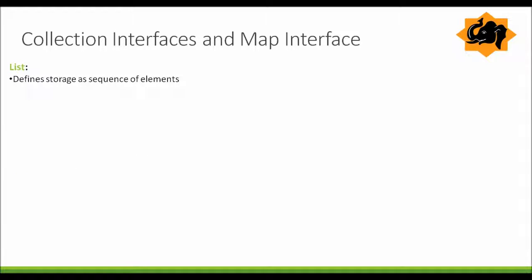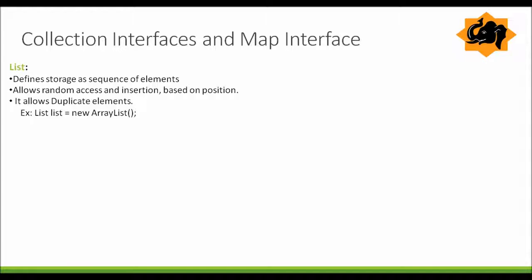List. So when do you define a list? A list of objects, like in a 3D game, that need to be rendered to the screen. You'll store that list of objects in a list interface. List defines storage as a sequence of elements, and its benefit is that it allows random access and insertion based on position. It also allows duplicate elements. For example, you can write it as List, an object, and then create a new ArrayList.